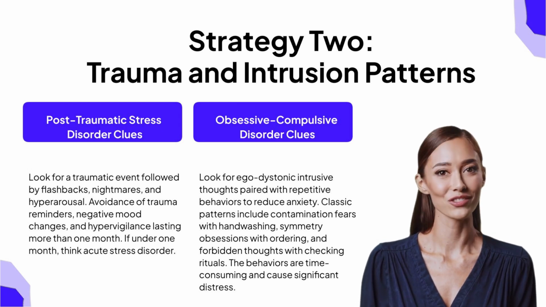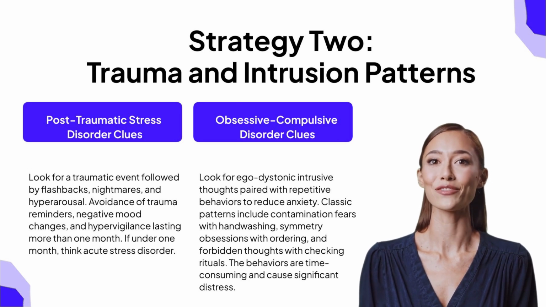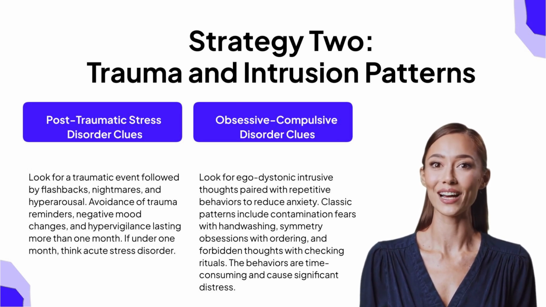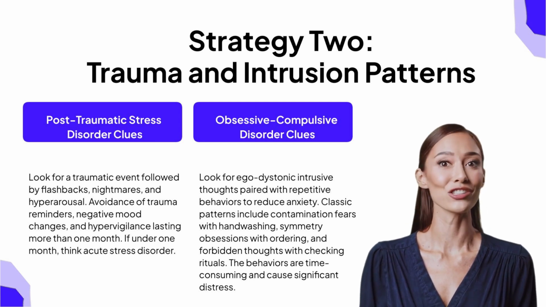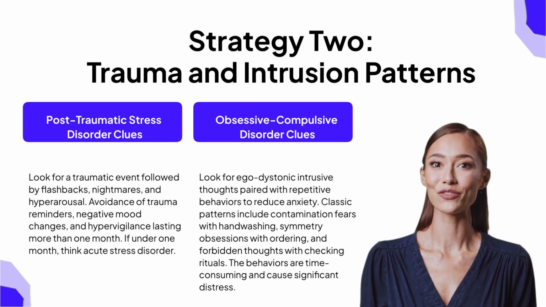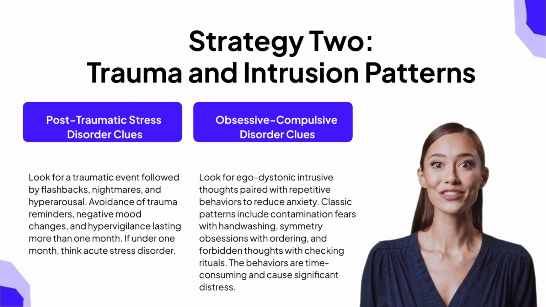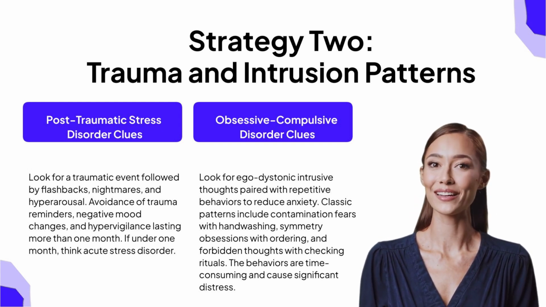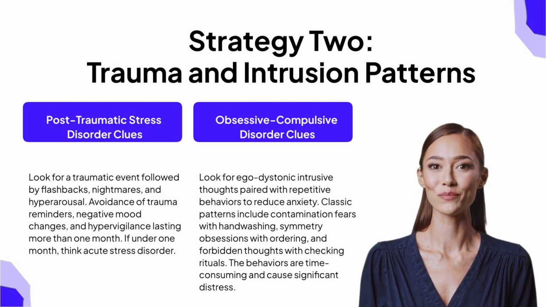For obsessive-compulsive disorder, look for ego-dystonic intrusive thoughts paired with repetitive behaviors performed to reduce the anxiety caused by those thoughts. Classic patterns include contamination fears with excessive hand-washing, symmetry obsessions with ordering and arranging, and forbidden thoughts with checking rituals. The behaviors are time-consuming, typically taking more than 1 hour per day, and cause significant distress. The key word is ego-dystonic, meaning the patient recognizes the thoughts are excessive or irrational. These are high-yield board patterns.